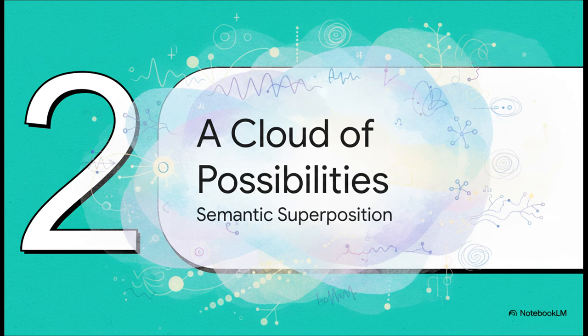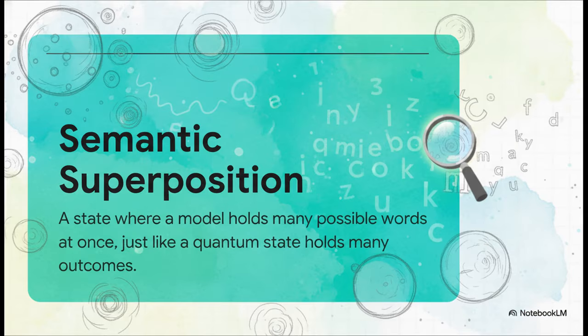Now, this whole idea of a cloud of possibilities, that's not just a cool metaphor. It actually has a specific name, and that name helps us get a real handle on what's happening under the hood. The term is semantic superposition, and it's a lot like a particle in quantum mechanics, which can be in multiple states at once until you measure it. A token position in an LLM is kind of the same. It exists in a superposition of many different words, and each one is just buzzing with a certain probability of being the one that gets chosen.